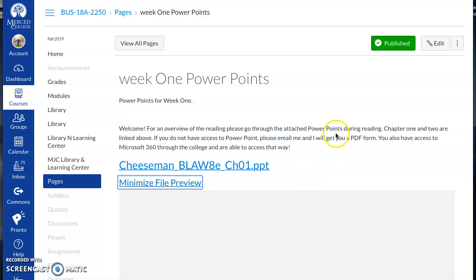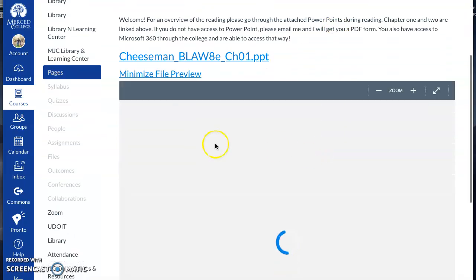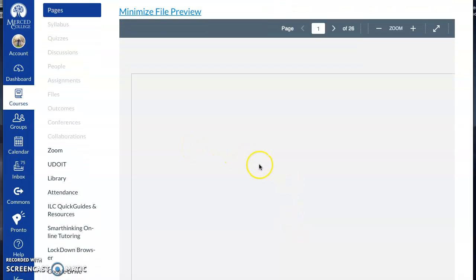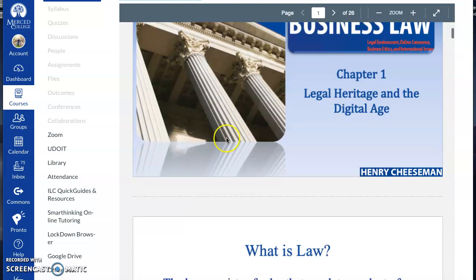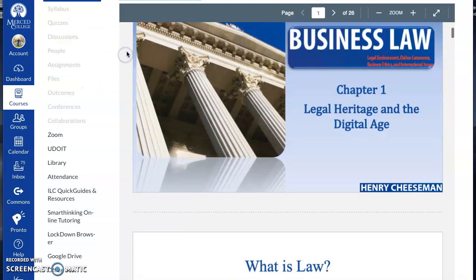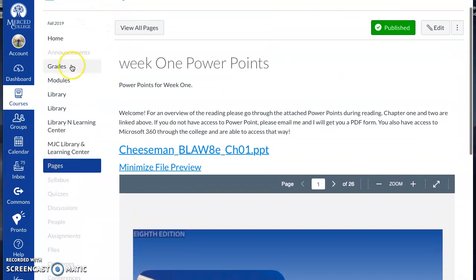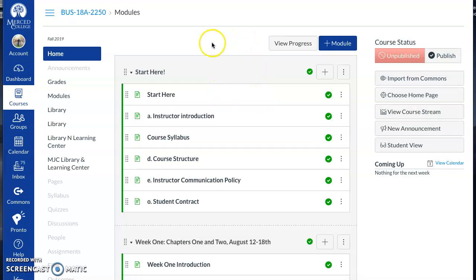Again, your PowerPoints are always going to be in, and you'll be able to open them directly through Canvas. You will not need to open them in PowerPoint. Go through that way. To reach me, you are more than welcome to shoot me a message through Canvas. We will have assignments throughout the class that you can answer to, and I will get back to you within 24 hours. Please let me know if you have any questions.